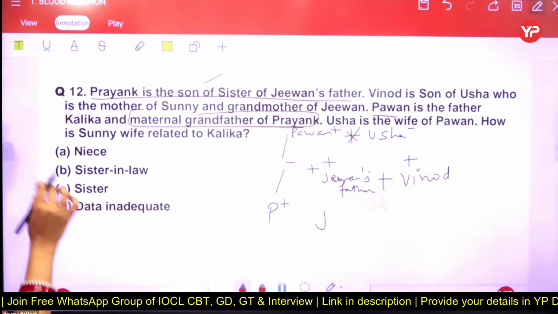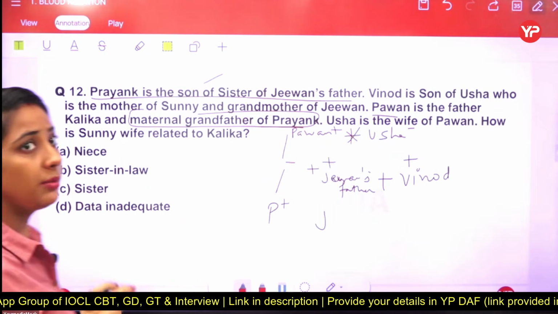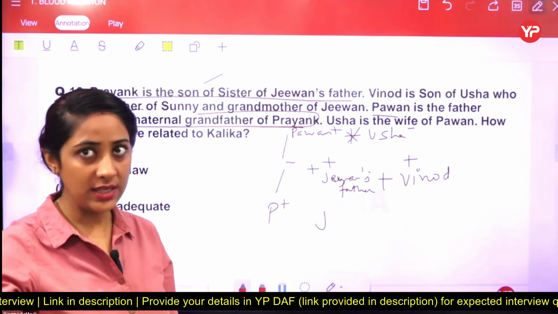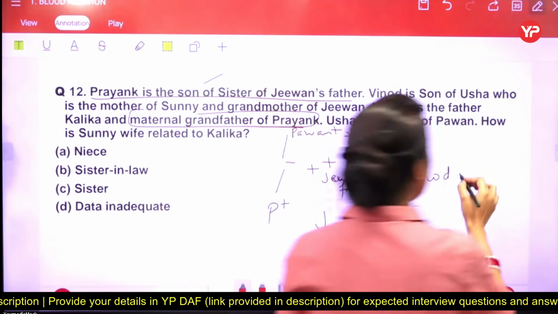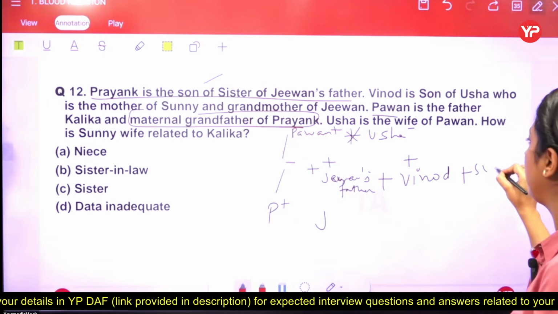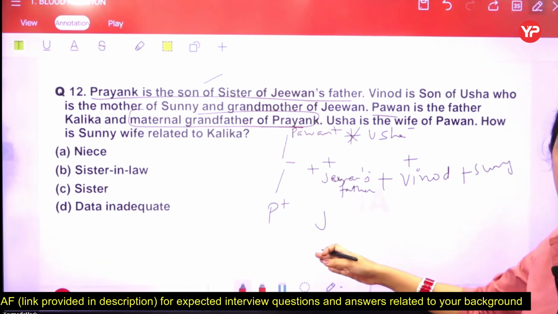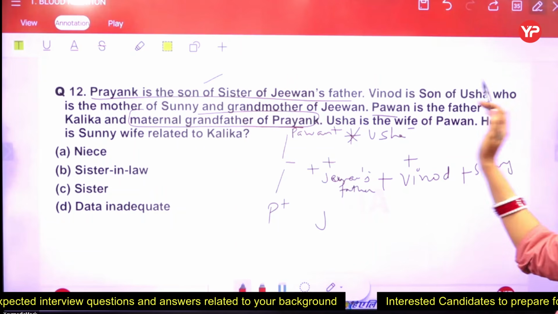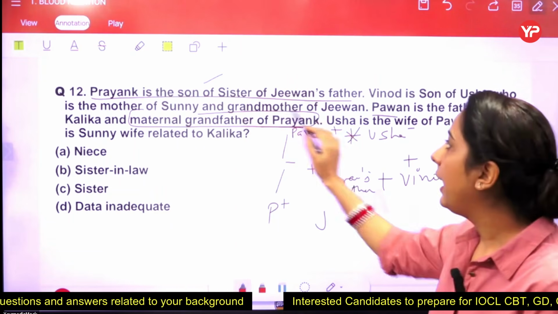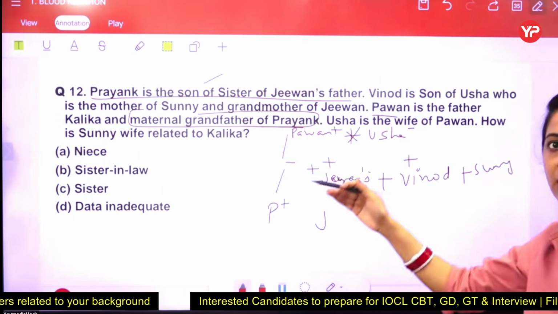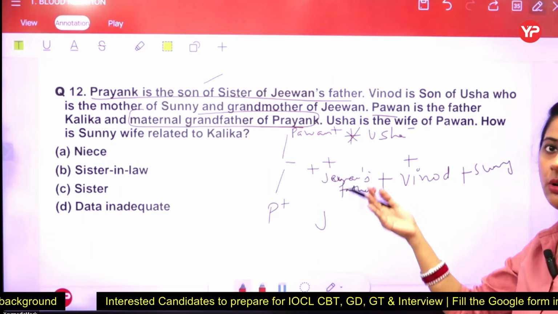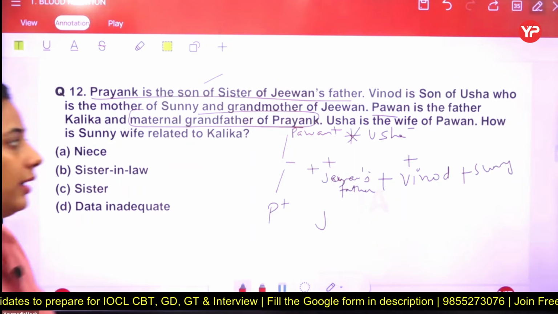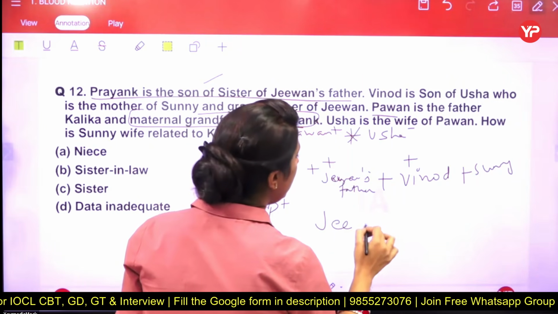Vinod is the son of Usha. Usha, who is the mother of Sunny. It means one of these is Sunny as well. Sunny could also be a third son in the family. So we are taking another person, Sunny, here. Maybe Sunny is Jeevan's father. It completely depends upon the other information. And Usha, who is the mother of Sunny, and grandmother of Jeevan. Who is the grandmother of Jeevan? Obviously, Usha. Got it? Now, proceeding to the next part.